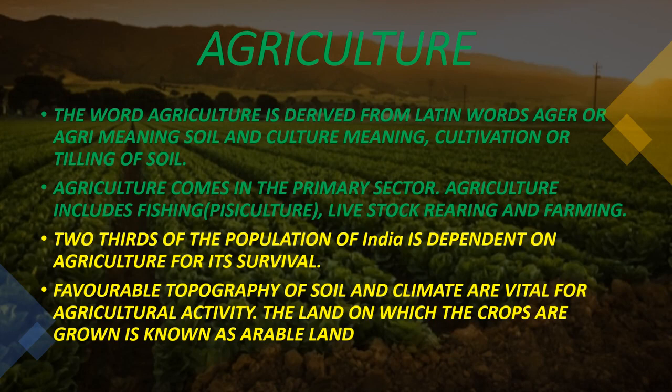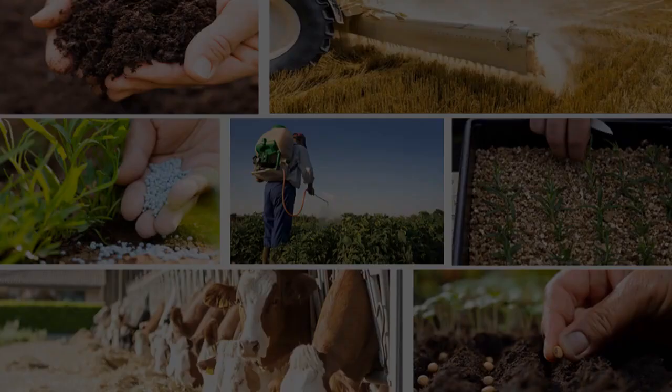This I would be explaining in the second part where we would be covering commercial farming, and in commercial farming we would be covering the different crops produced in different soil and in different climates. And the word arable land, you will be knowing about it when you reach class 10, when you would be learning about the different types of land available in India. Next is farm inputs.